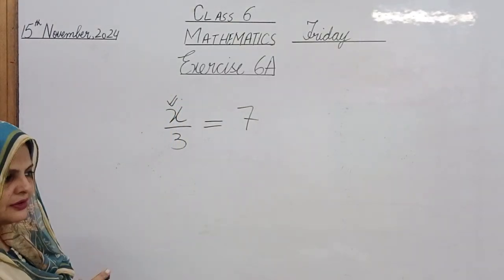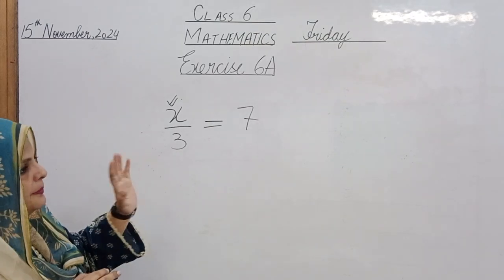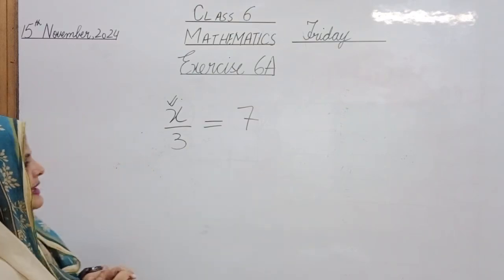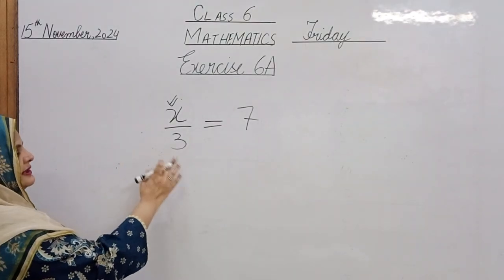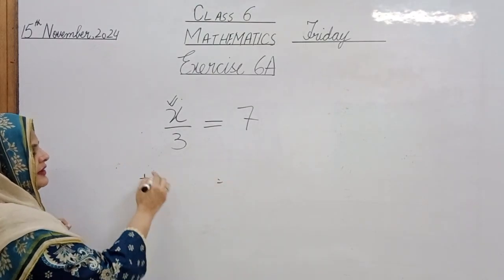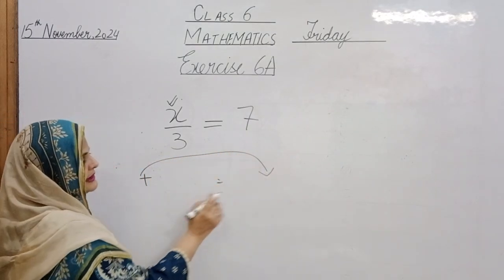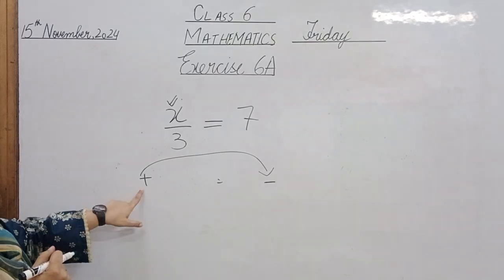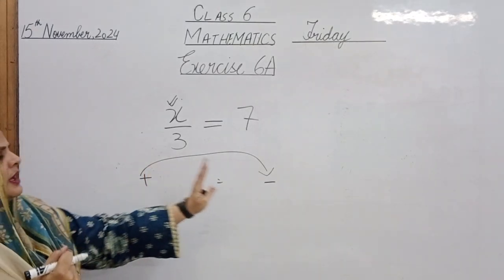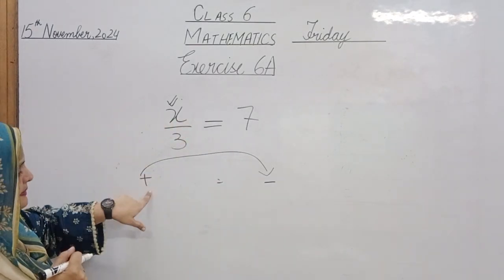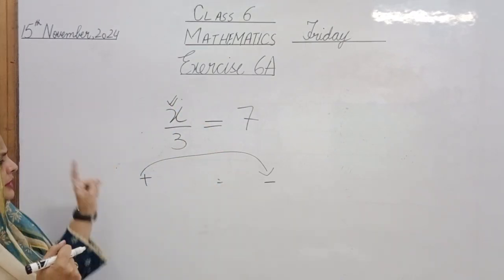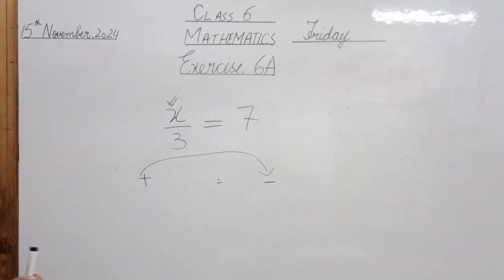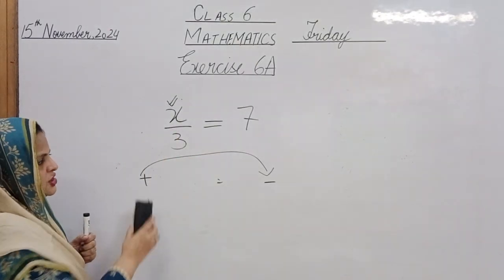So x over 3 is equal to 7. We have to find out the value of x. What are we supposed to do? Now you must have learned that things act as reciprocals when we shift them to the other side. For example, if one number is being added on this side, when we shift it to the other side, it will definitely change its behavior. Plus becomes minus, minus becomes plus, what is multiplied on this side is divided on the other, and what is divided on this side is multiplied on the other. This is reciprocal, that they will act opposite in opposite directions, right?